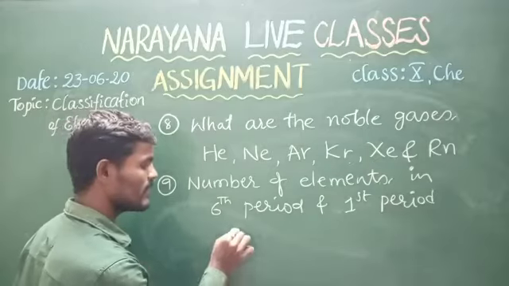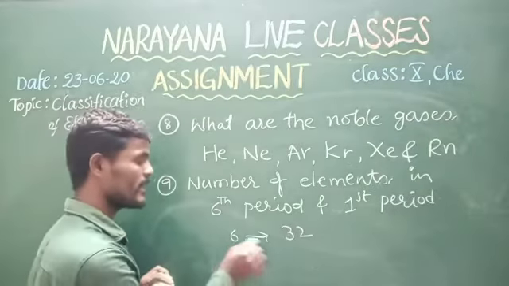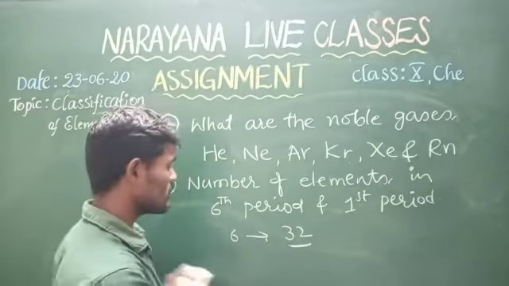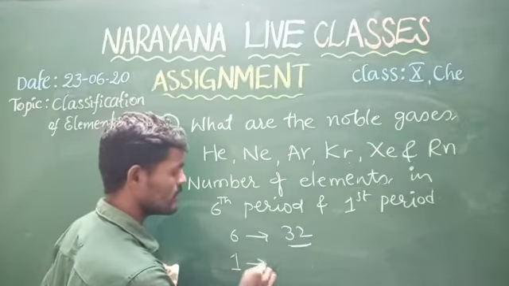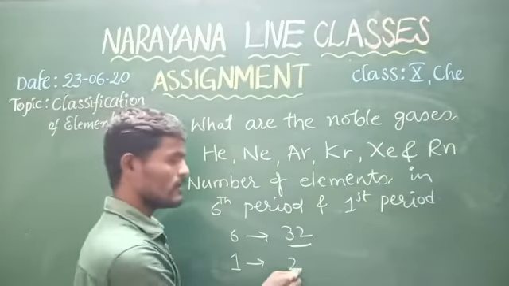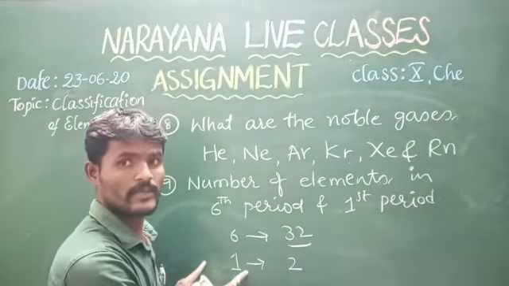Generally in the 6th period there are 32 elements. Next, in the 1st period there are only 2 elements. Those 2 elements are hydrogen and helium. Hydrogen and helium are present in the 1st period.